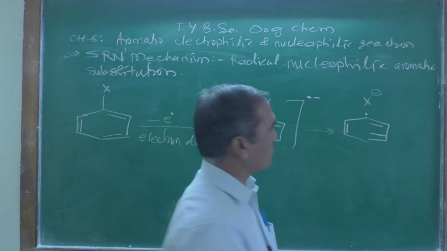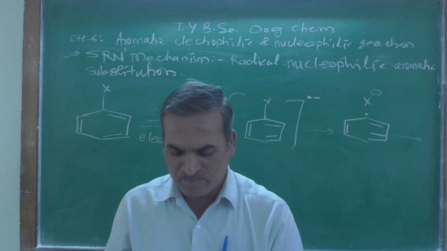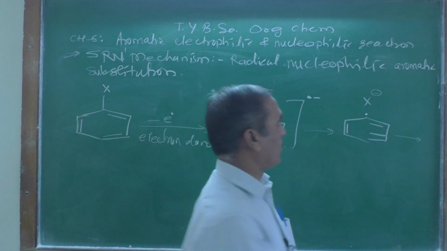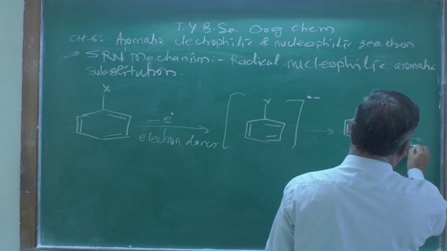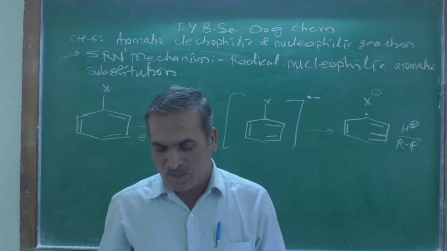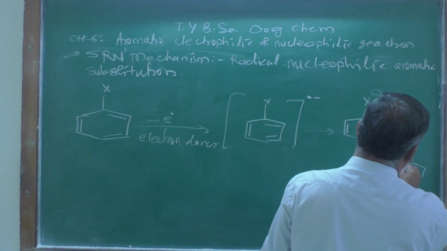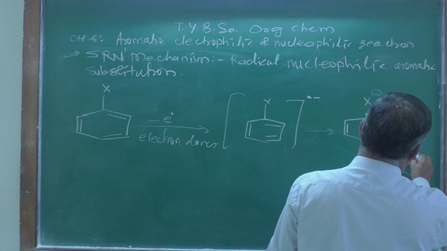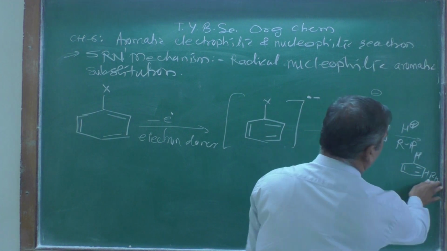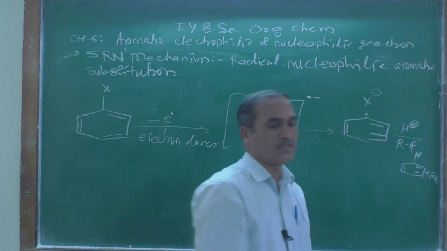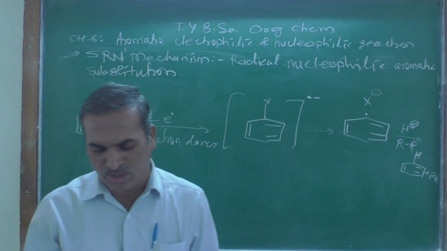is again treated with, suppose, this type of intermediate further treated in an acidic medium, or you can use a hydrocarbon, what you are going to get? You are going to get the formation of benzene back over there, here H, and plus RX, alkyl halide is the side product that may be produced in this reaction.